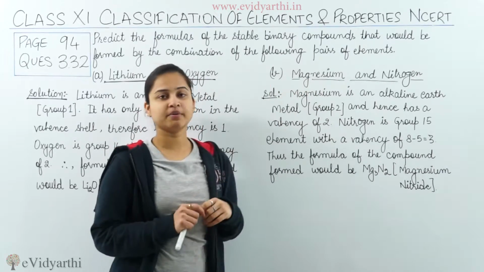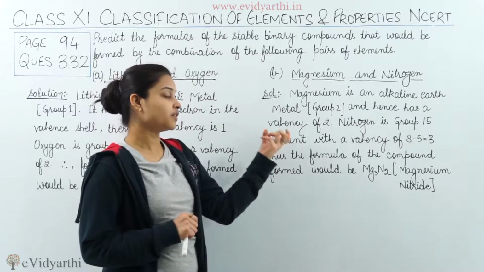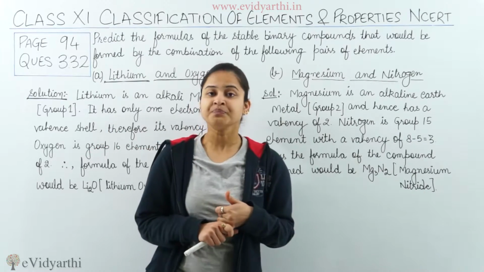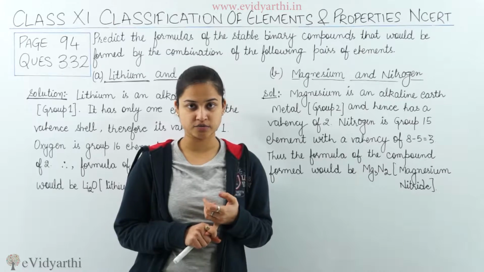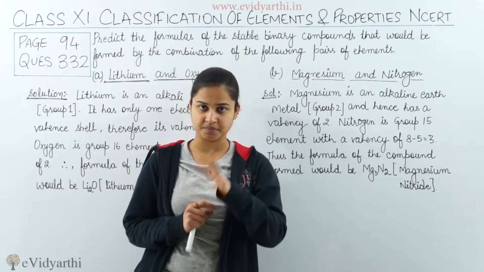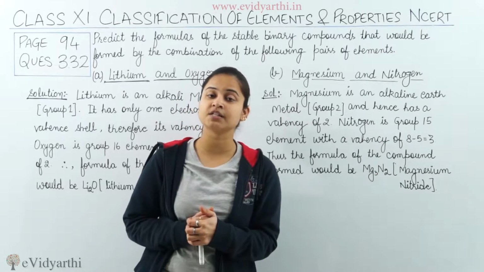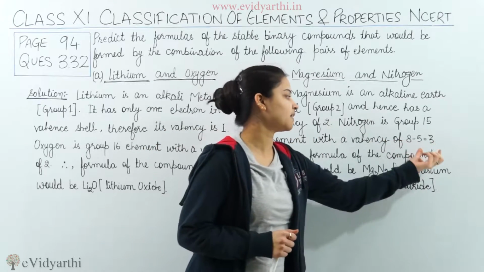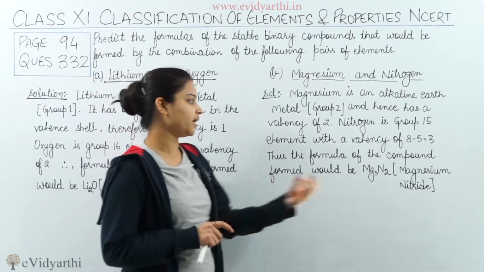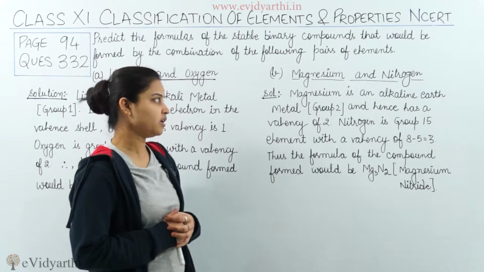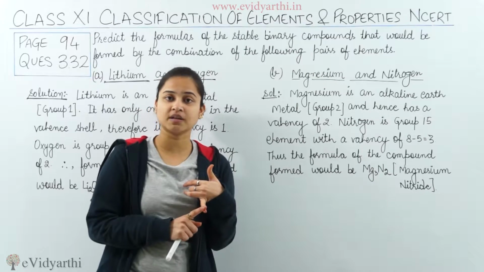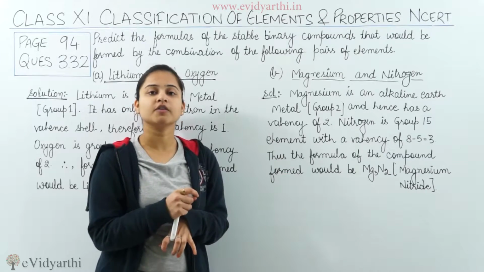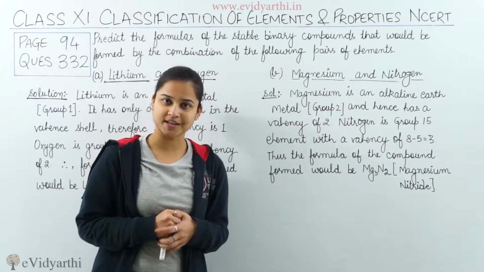Nitrogen belongs to group 15, with a valency of 8 - 5. You all know that nitrogen is a group 15 element. How many electrons are present in the valence shell of nitrogen? In the valence shell of nitrogen we are having 5 electrons present. So the valency of nitrogen would be 8 - 5, which is equal to 3. So nitrogen is a group 15 element with a valency of 8 - 5, which is 3. Thus the formula of the compound would be Mg3N2, which is magnesium nitride. So we knew the valency of magnesium, then we found the valency of nitrogen, and when we combine both of them we got the formula Mg3N2, which is magnesium nitride.